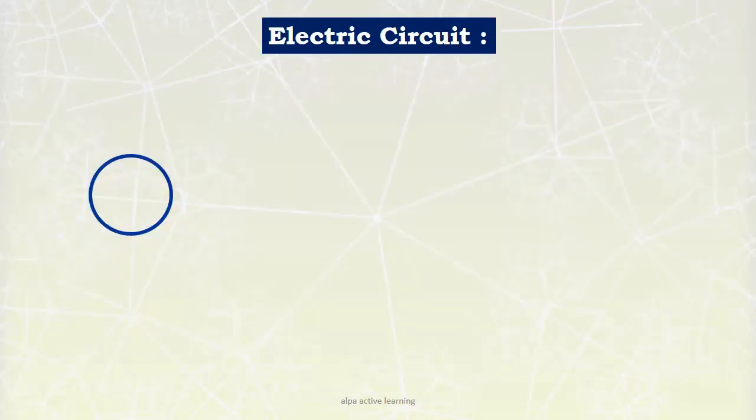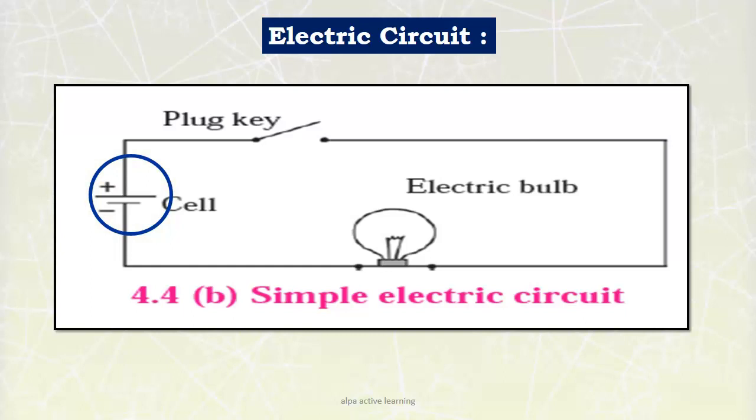Electric circuit. Look at the figure. When a cell holder, bulb, and plug key are connected by connecting wires and a dry cell is connected, such an arrangement is known as an electric circuit. Here you can see the simple electric circuit.